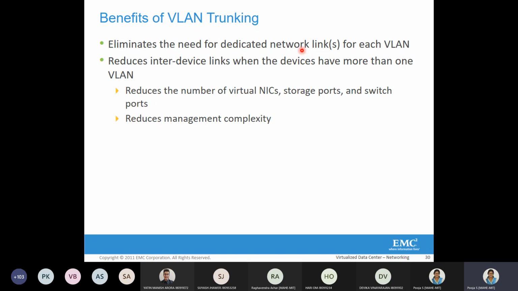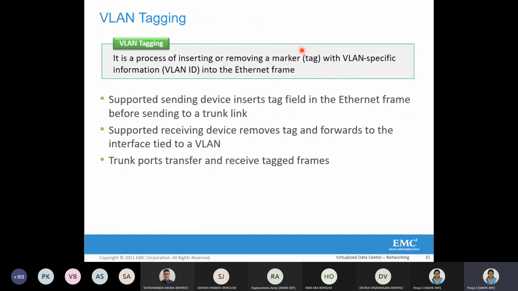Even though only a single link is given to enable multiple VLAN traffic, how does it differentiate between each of these VLANs? That is defined by the term VLAN tagging. As we already said, each virtual LAN has a unique ID, and that ID has to be inserted into the Ethernet frame.